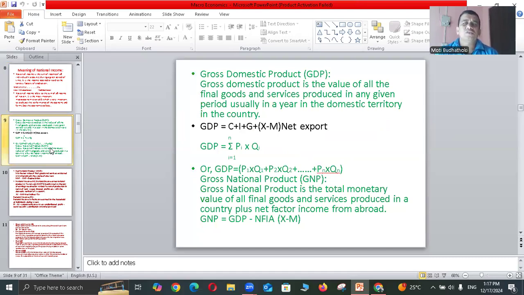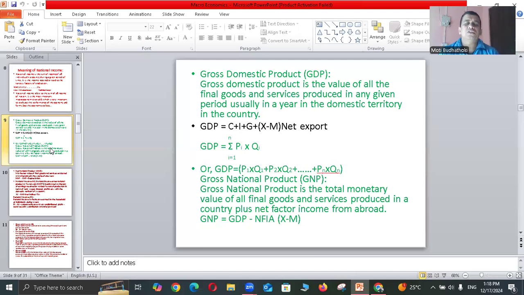Now, there are various concepts about national income. First one is gross domestic product, GDP. Gross domestic product is the value of all the final goods and services produced in any given period, usually in a year, in the domestic territory of the country. So GDP refers to the total consumption, investment, and government expenditure with net export.